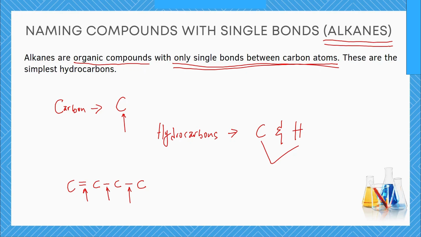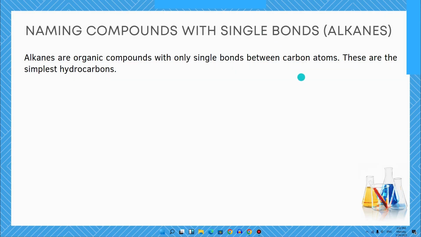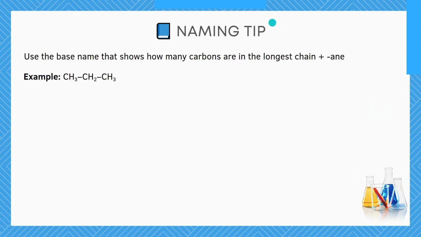It can be a double bond, it can even be a triple bond. So in a case where the bond is just a single bond between all the carbon atoms in the entire molecule, then we call it an alkane. So that's the concept of what alkanes are, and we want to see how we can name them correctly. And by the way, alkanes are actually the simplest hydrocarbons that we have among our organic compounds.